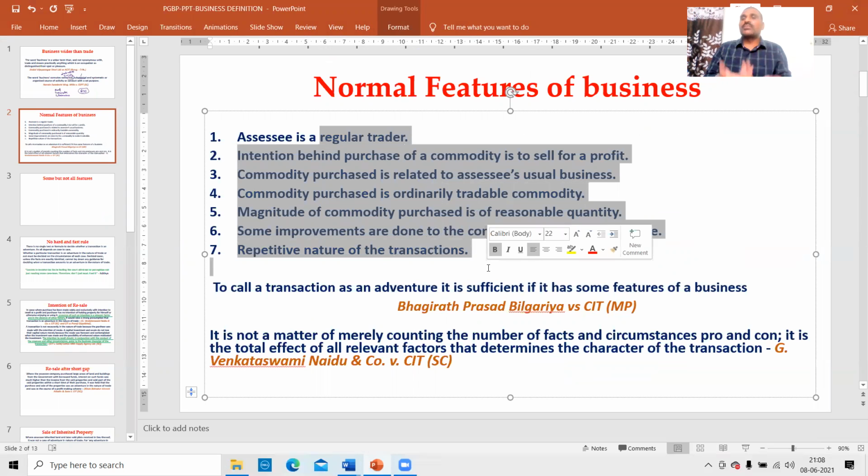So some of the features means how many features? Whether majority? No. If out of 7 features I have 5 features, it may not be. If I have 2 features, maybe. Therefore, I cannot say how many features have to be satisfied.